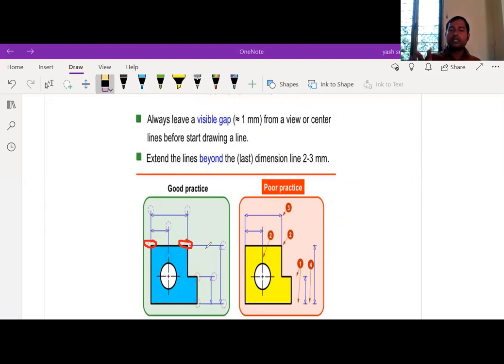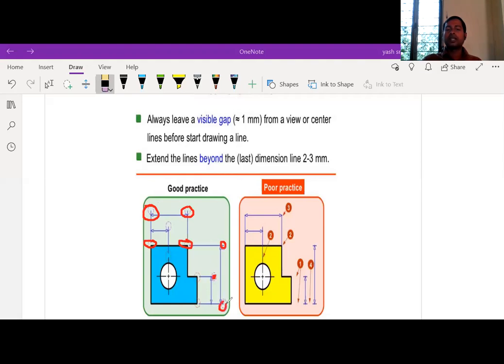Whatever gap you take is your wish, but that gap must not be broad. And also some extra line should be drawn beyond the dimension line. Here the extra extension line is there.